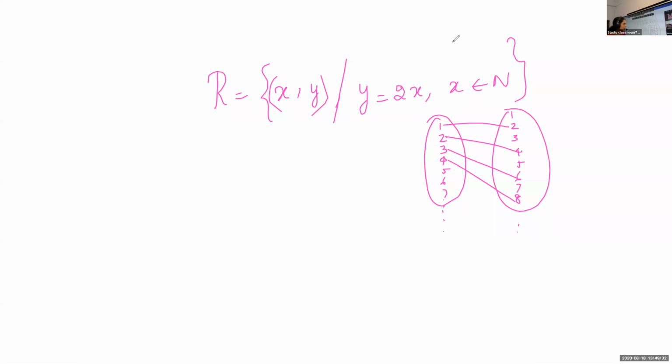Now, can you give the domain? Set 1, 2, 3, 4, etc. In other words, we can write this as N itself. What about codomain? 1, 2, 3, 4, that itself, is again N itself, isn't it? What about the range?